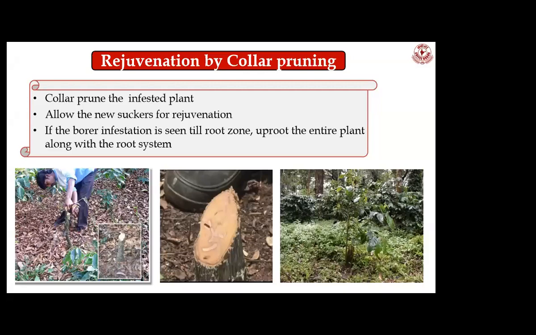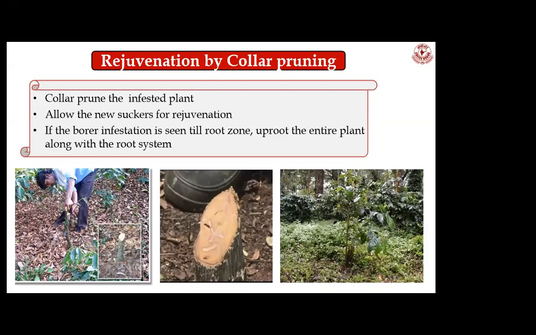While tracing, if you find some plants are infested, don't uproot immediately. You can go for collar prune. Collar prune is nothing but cutting the plants at 9 inches from the bottom, so you can observe for the infestations. If the infestation reaches inside the root zones, then you have no other option. You have to uproot the entire plant.